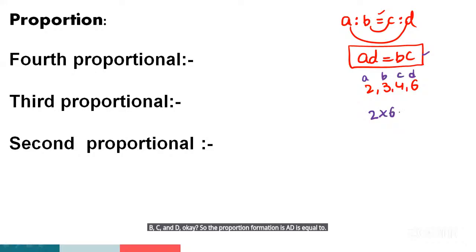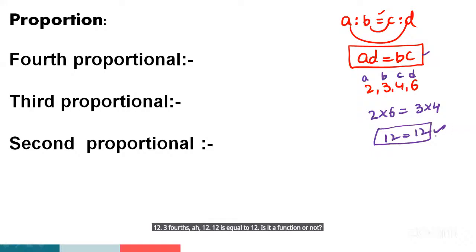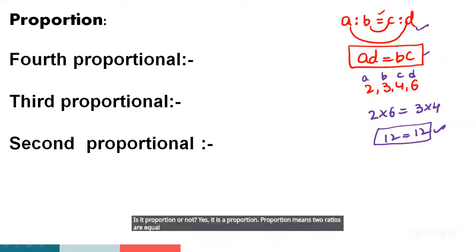Then 2 into 6 is equal to 3 into 4. 2 sixes are 12, 3 fours are 12. 12 is equal to 12. Is it a proportion or not? Yes, it is a proportion. Proportion means two ratios are equal is called the proportion.